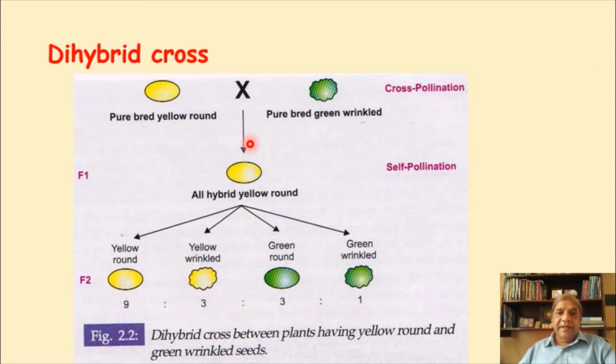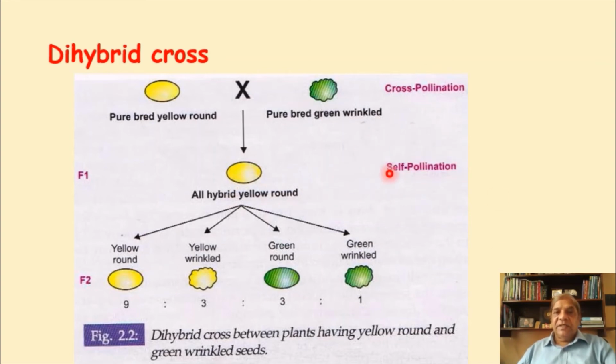And when these all 100% seeds which were yellow and round were sown again, in the next season, when the seeds were collected, they showed different characters. These plants were self-pollinated, they were not crossed.